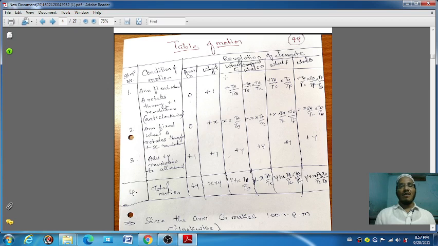For wheel E, what we are doing is wheel E plus TA by TB.